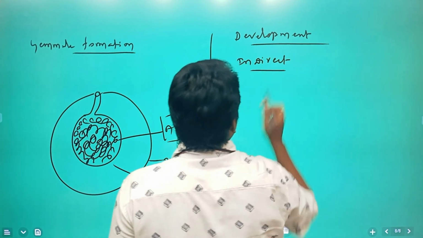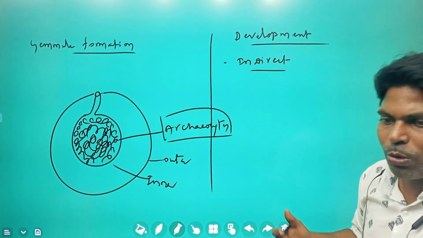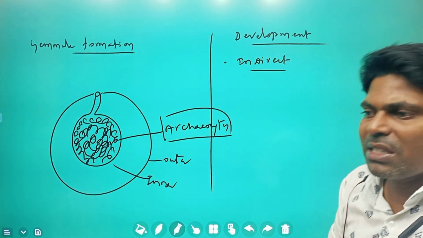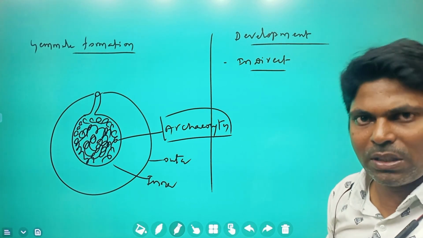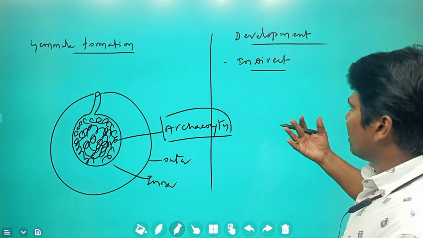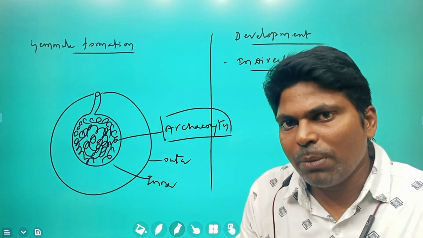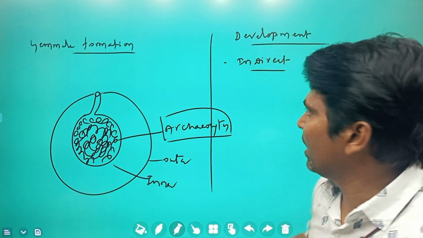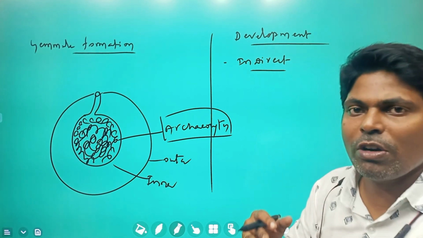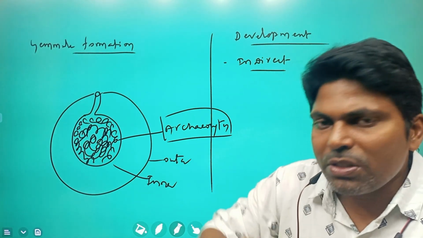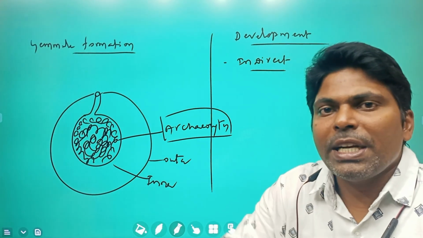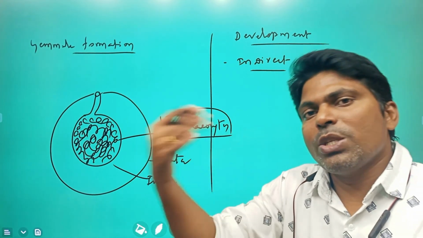What is meant by indirect development? Suppose human beings give birth, the babies look exactly like humans, is that right? So any organism which gives rise to exactly a similar type of organism has direct development. Here, these organisms do not have direct development; there are larval forms in between. The larva gives rise to the adult.